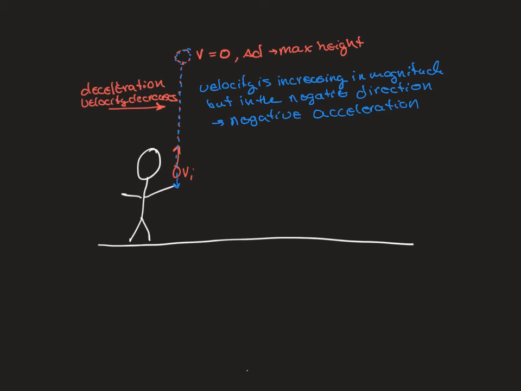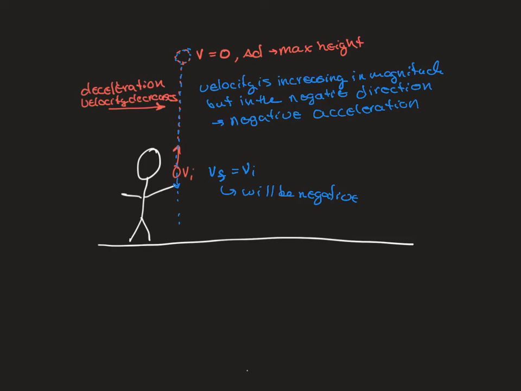And it's going to increase until it reaches the position that it left, so gets back to the person's hand. It's going to have a velocity that has the same magnitude as the initial velocity, but it will be negative.